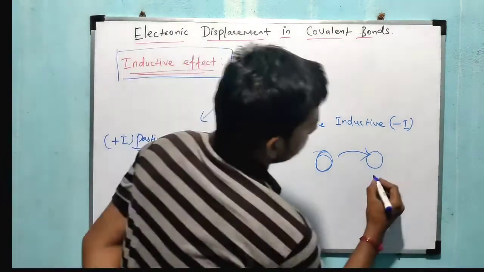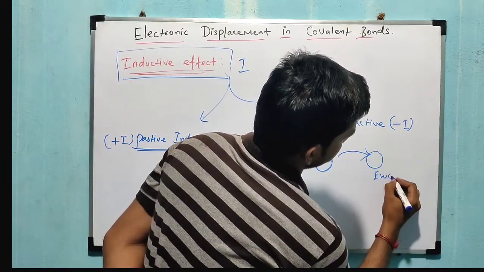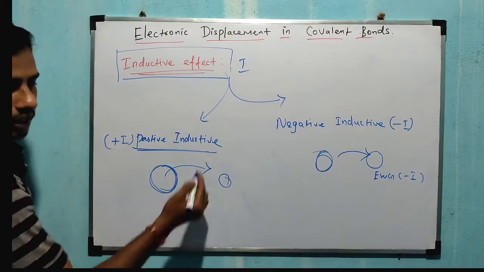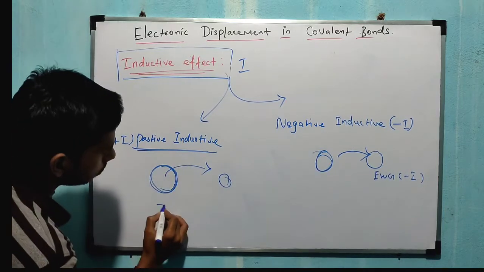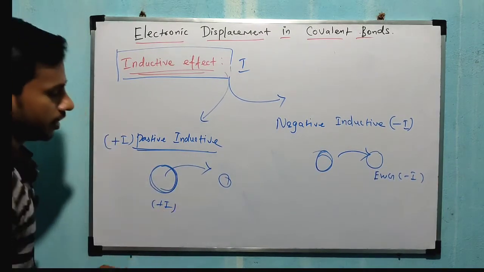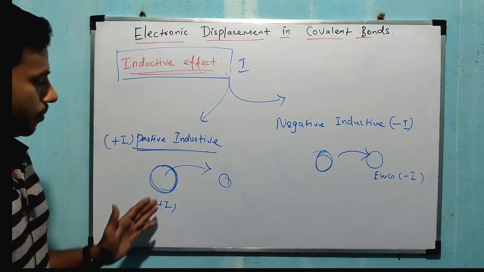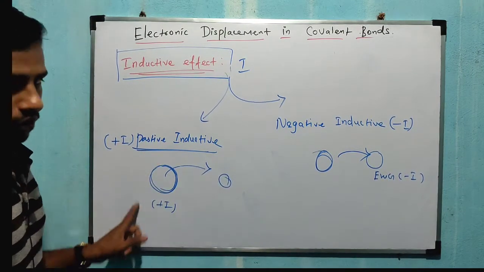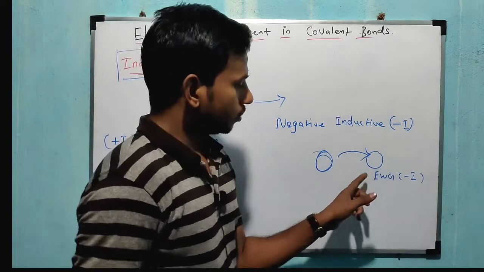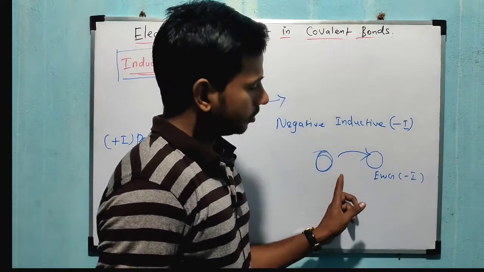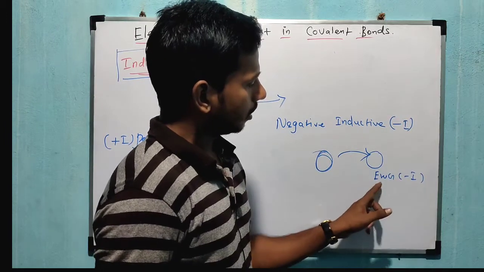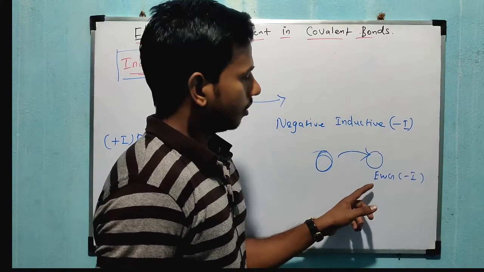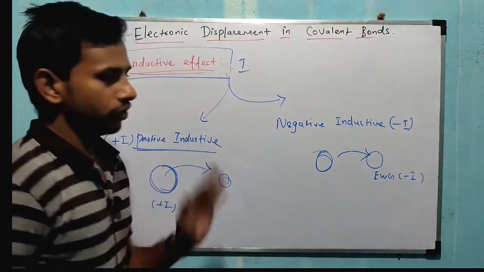So this is what we call electron withdrawing group, or plus I group, minus I group. Now this one is electron donating to other groups, that's why it is a plus I group. Whenever some group has the capacity of donating electrons to other groups, that is what we call a plus I group, right? Next one, electron taking from other groups, that type of group comes under electron withdrawing group, or minus I group, or negative inductive effect, right? So these are the three important types in inductive effect, right?